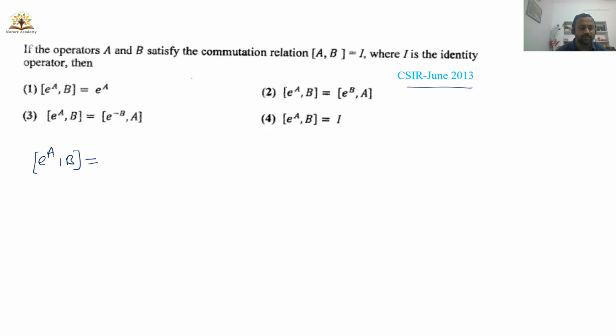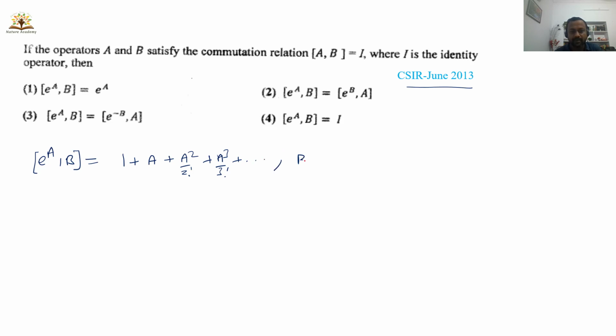You know how to write e power a. A and b are two operators, then e power a is a function of operators. I can say this is a function operator. So how to write e power a? e power a can be written as 1 plus a plus a square by 2 factorial plus a cube by 3 factorial plus and so on like this.